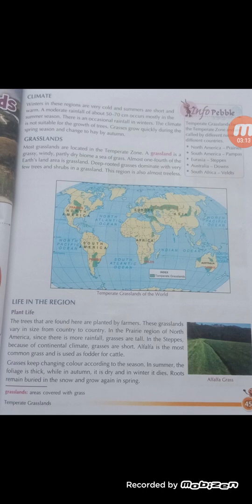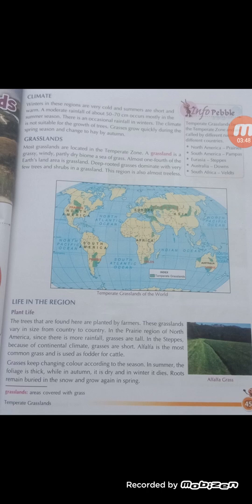Grasslands are the areas covered only with grasses. Very few trees are seen. Now plant life. The trees that are found here are planted by farmers. This grassland varies in size from country to country. In the prairies region of North America, since there is more rainfall, grasses are tall. In steppes, because of the continental climate, grasses are short.